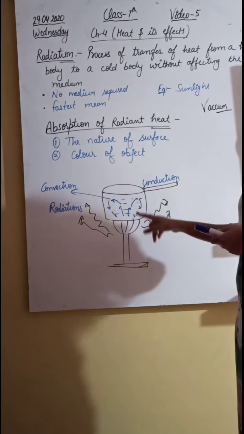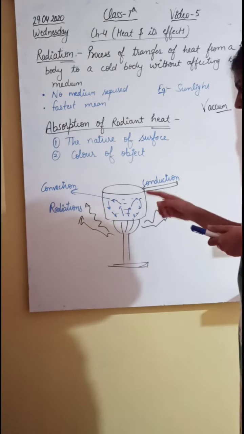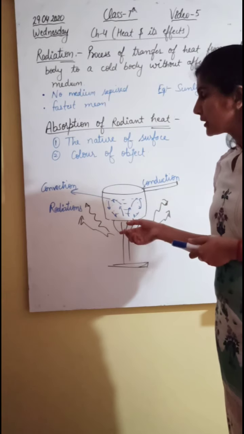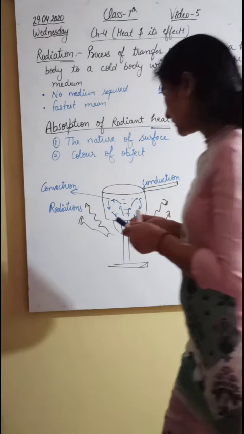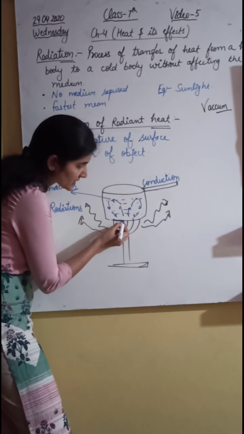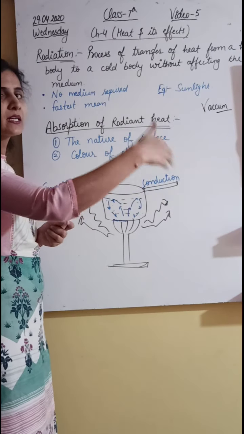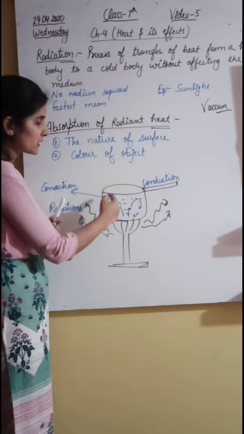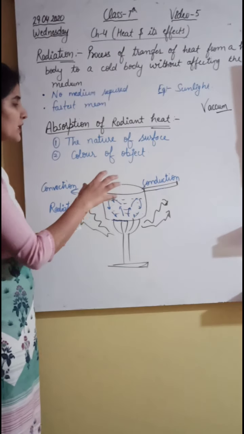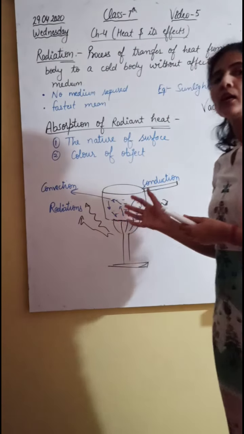So what will I observe? I will observe three kinds of phenomena taking place in that particular container. This iron pot becomes hot by the process of conduction. How is it so? Because the particles present in the iron pot, which are arranged side by side, heat up. They transfer their heat to the next particle, to the next particle, and ultimately the heat reaches the handle too, and the handle becomes hotter too. So the heating up of the iron pot or iron container is an example of conduction.